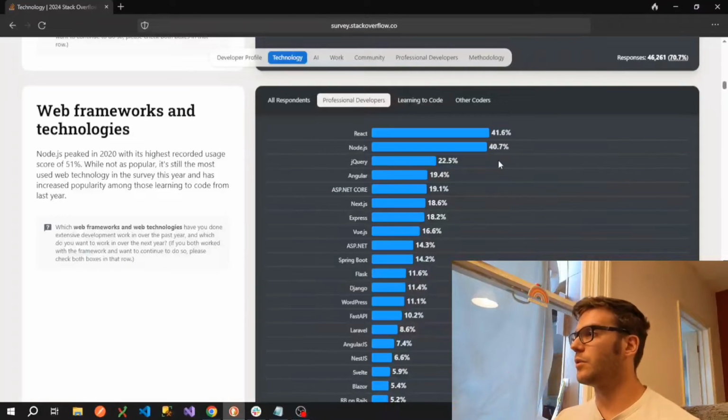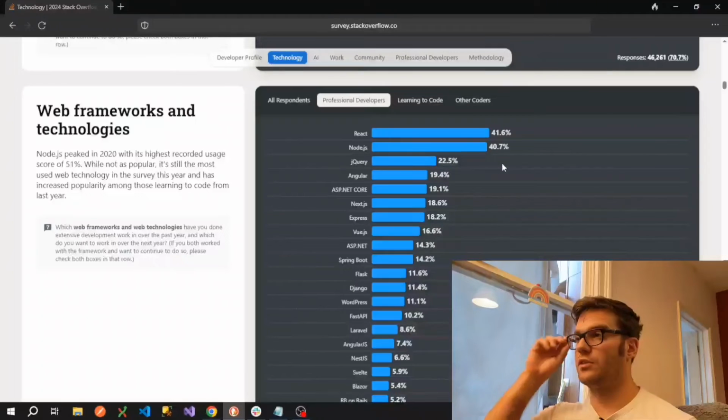Now, jQuery version 3.7 was released in May 2023, but there was a beta of version 4 released in February 2024, and that's still in beta. So it's still under development, but certainly less popular than something like React. And a lot of people associate JavaScript with jQuery.